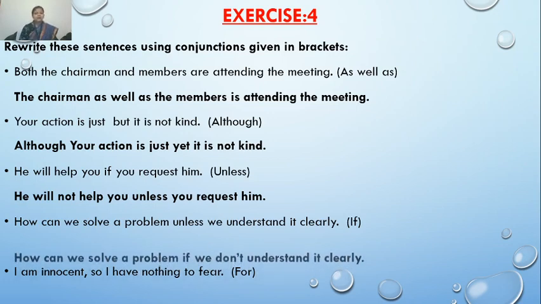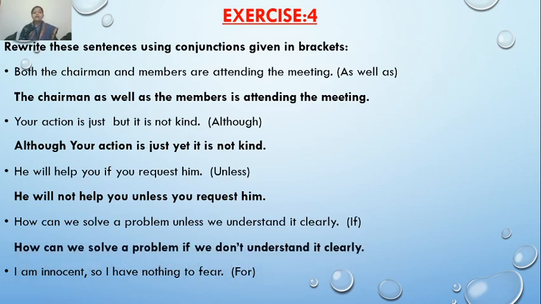So my sentence will be, how can we solve a problem if we don't understand it clearly? हम ऐसे ही बोलते हैं ना बेटा, we speak in a, how can I understand, मैं इसको कैसे समझूंगा? If we don't understand it clearly, अगर मैं इसको ठीक से, मैं इसको कैसे solve करूंगा अगर मैं इसको ठीक से नहीं समझूंगा? So this नहीं is don't.